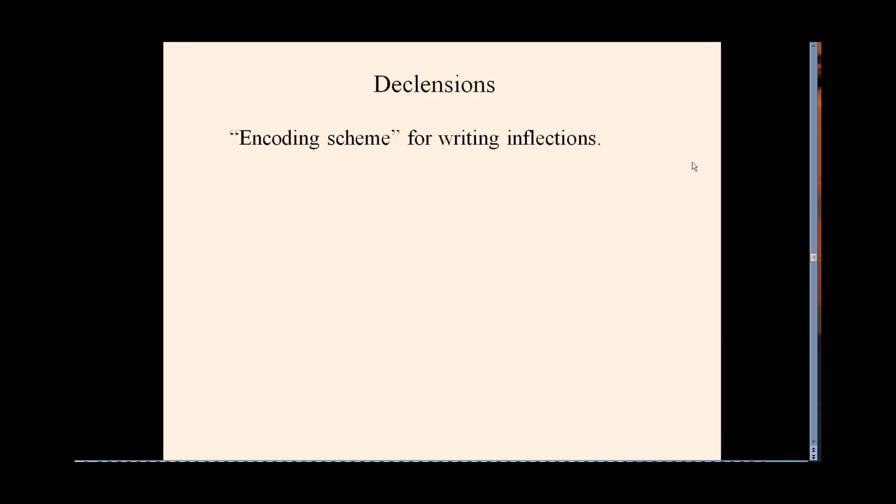So declensions provide an encoding scheme for writing inflections. And so there's three different declension schemes. The first one is called, surprisingly, first declension, and most feminine nouns fall under first declension.